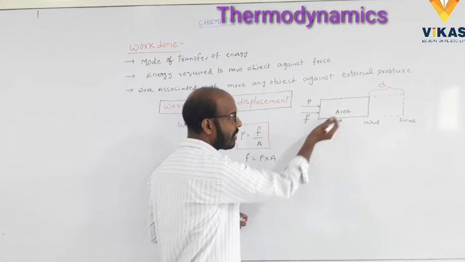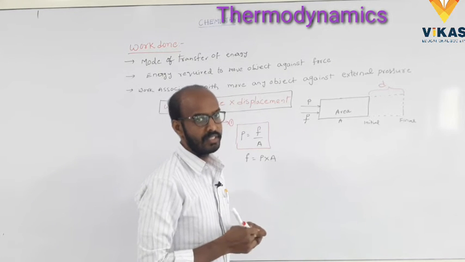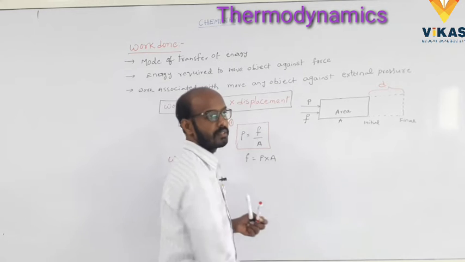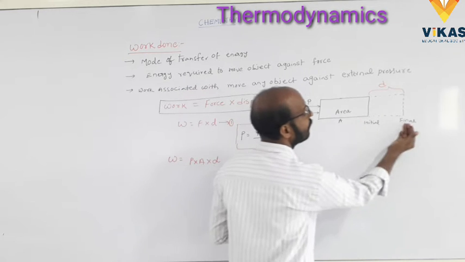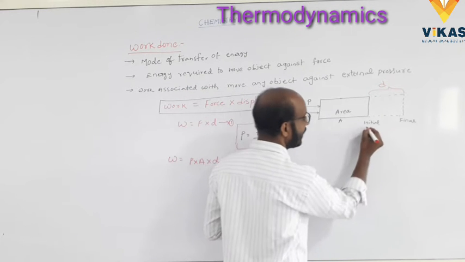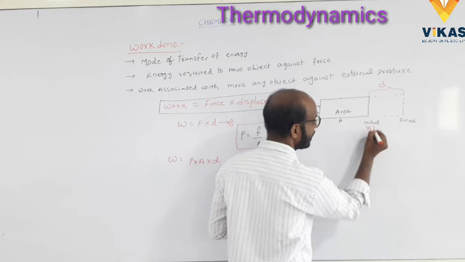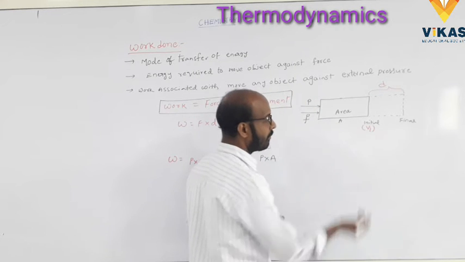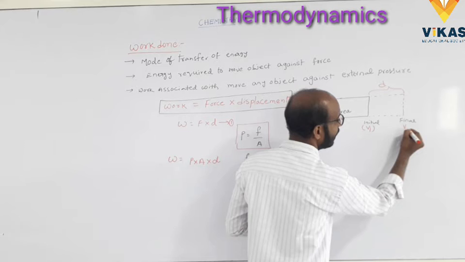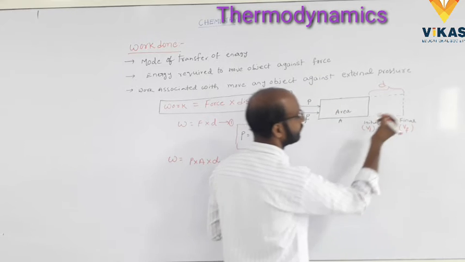Some pressure applying on the substance of area A, it moves from initial to final, with a change in the volume. This is V1, or V initial, and it moves to the final, VF.